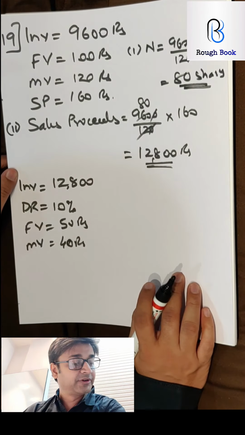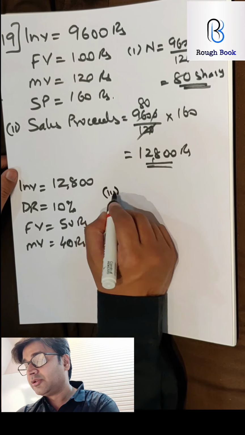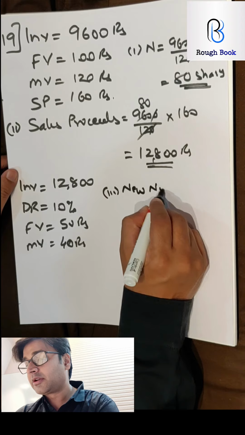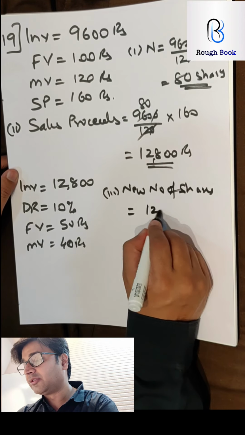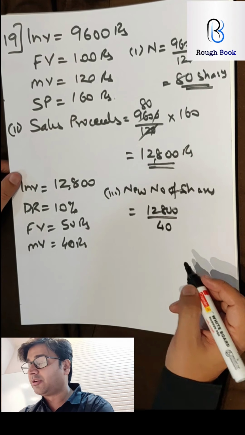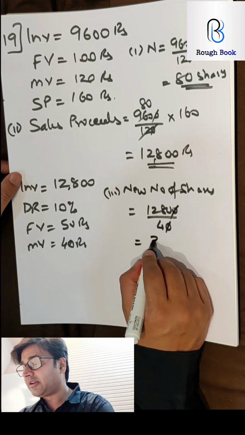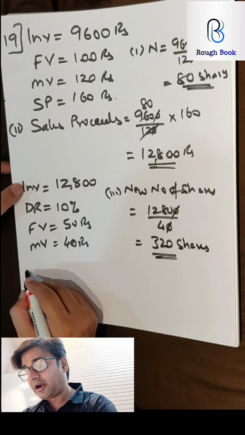Part 2, sale proceeds. We found that. Part 3, new number of shares. So that will be the new investment 12,800 divided by 40. So that is the new number of shares. So 4 3s are 12, 4 2s are 8, 0. So 320 shares. And now part 4.